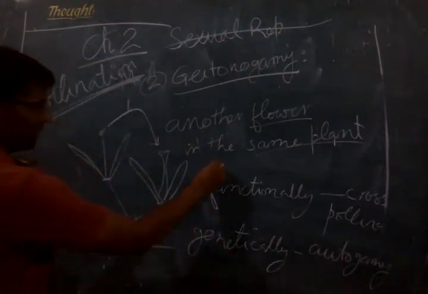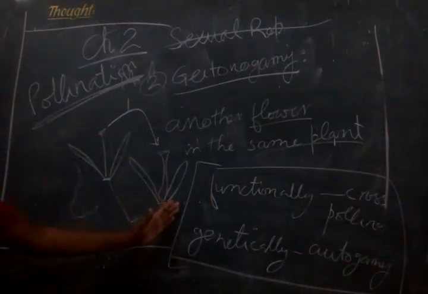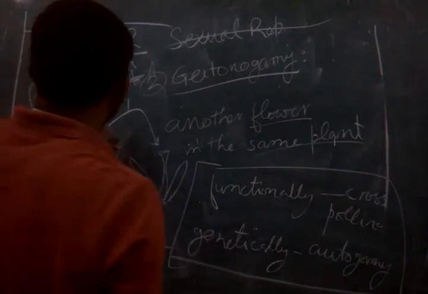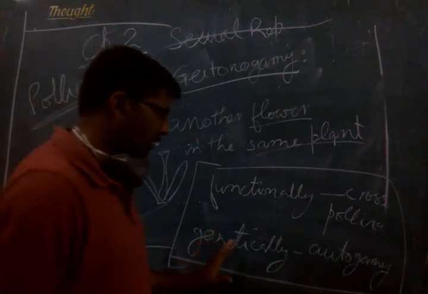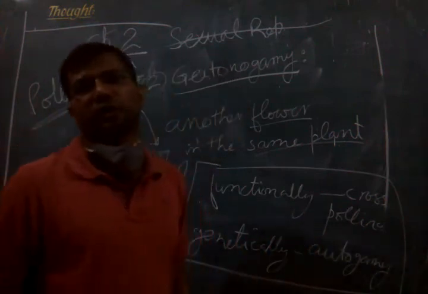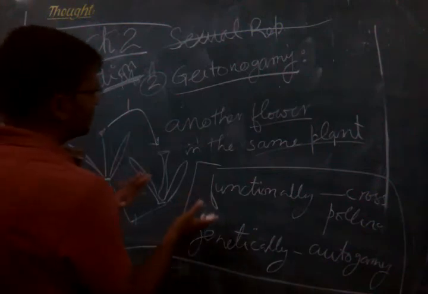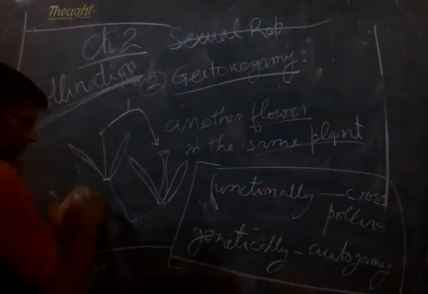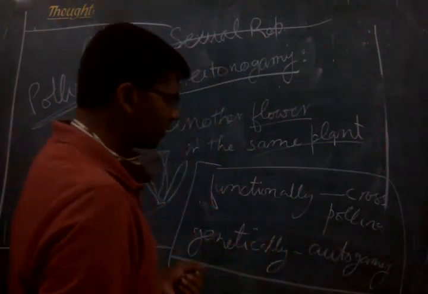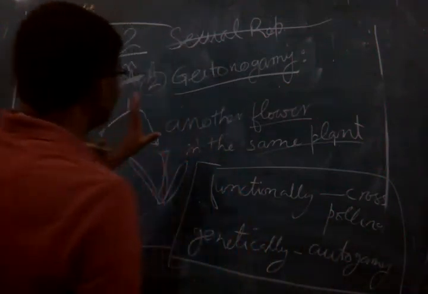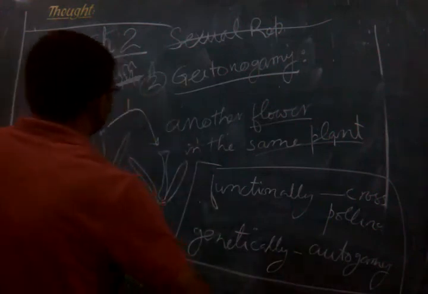This is a very interesting and important point. It is asked very often in examinations that geitenogamy is functionally cross pollination, but genetically it is autogamy, and it is self pollination. Self pollination means pollination happening inside the same flower, which we called autogamy. So the second type is geitenogamy, the first type is autogamy, which we have seen.